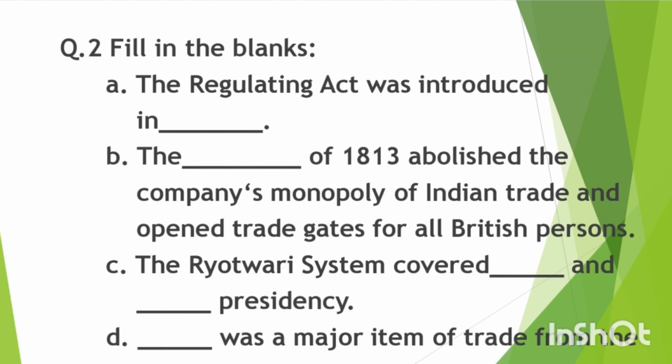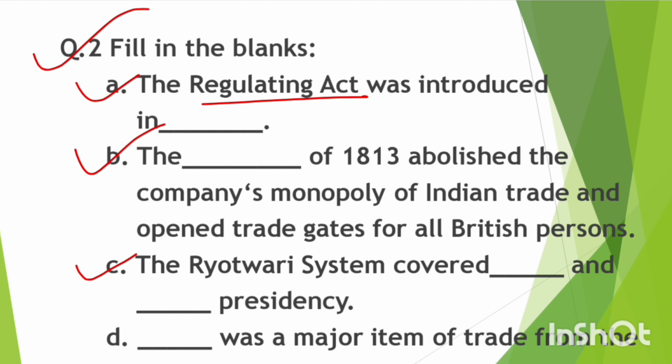Next question, question number 2, fill in the blanks. So first one, the Regulating Act was introduced in dash. So in 1773. B, the dash of 1833 abolished the company's monopoly of Indian trade and opened trade gates for all British persons. So the answer, Charter Act.